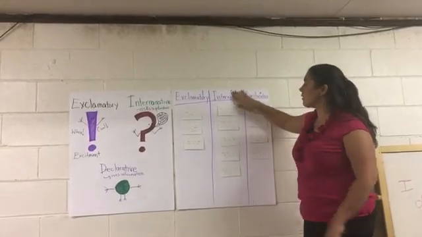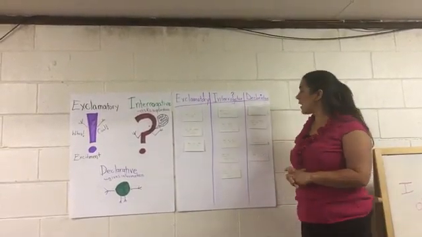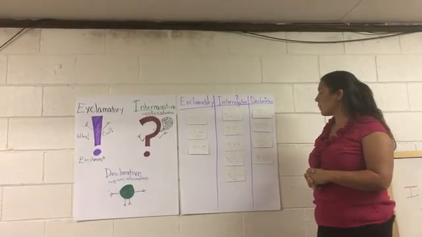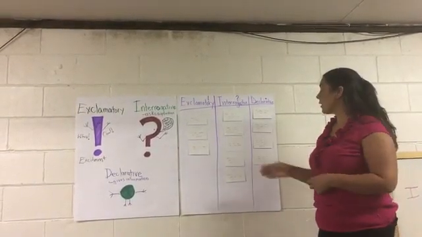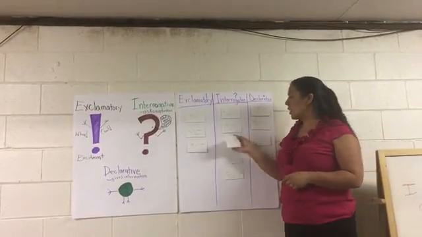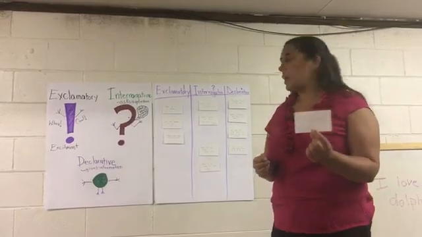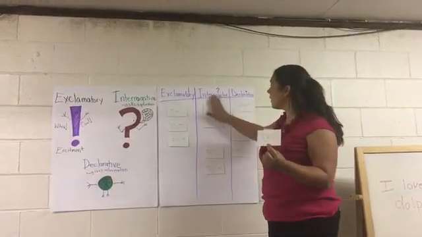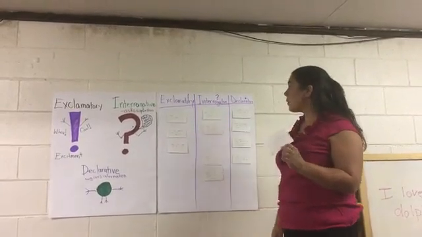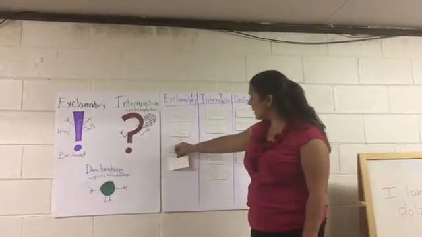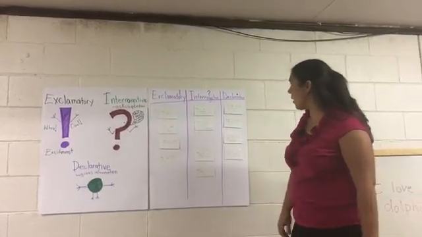Let's take a look in the interrogative row. Do you see anything that might seem like out of place? Somebody sees one, it doesn't have a question word in it, does it? Look how big the blue whale is. Is that a declarative, interrogative, or exclamatory? You're right, it's not a question word, and it is an exclamatory sentence. Good job. You guys are doing awesome.